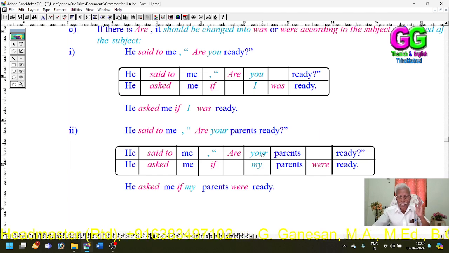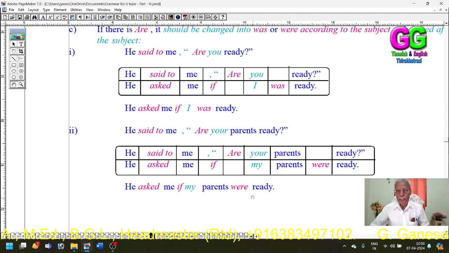Your, second person, is changed to my, associating with the hearer. Your parents, my parents, plural. Your in direct speech, my in indirect speech.